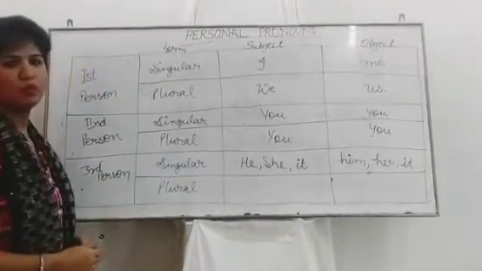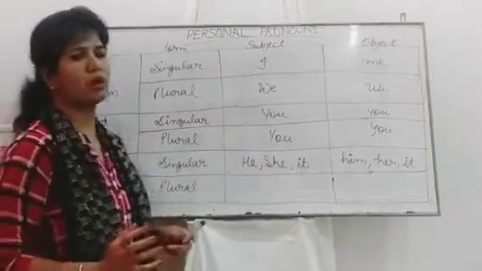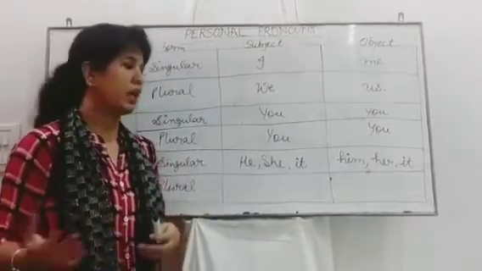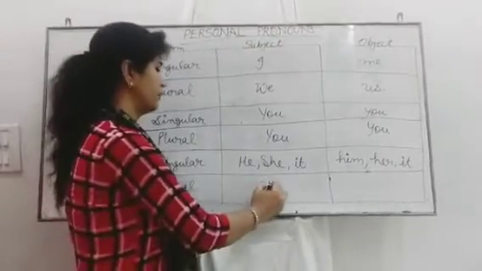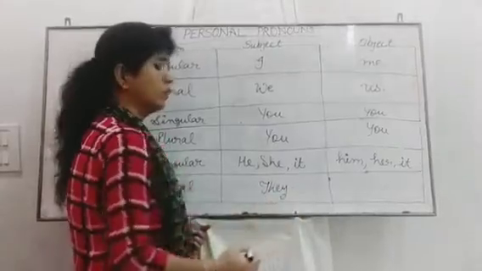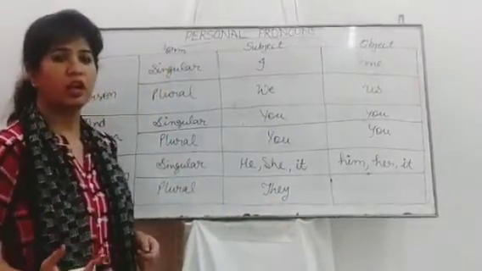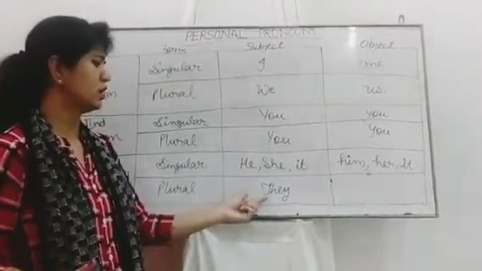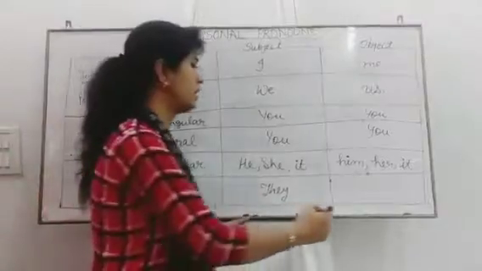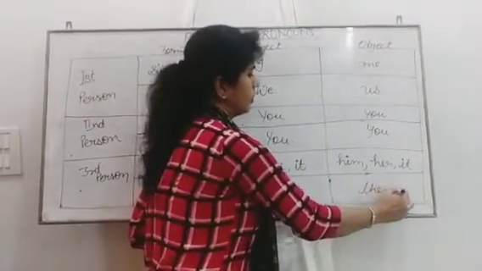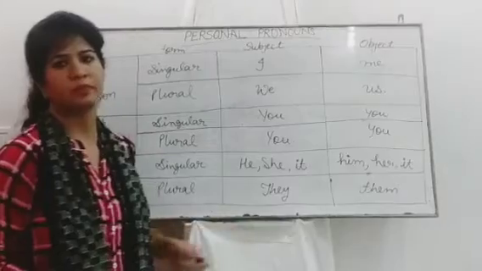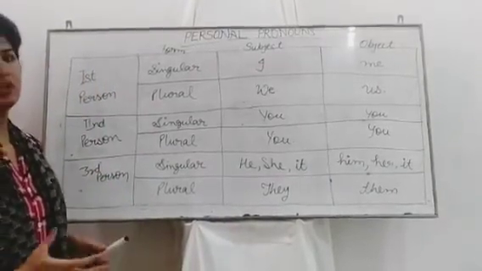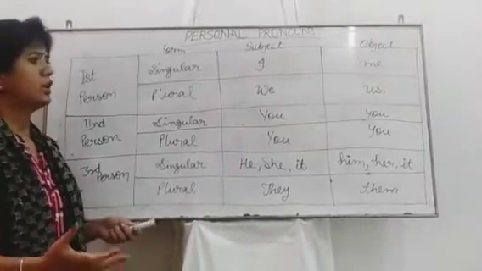Then third person plural. If we talk about many persons, more than one person, who are out of this talk, then we would use they. They are sincere persons, they are loyal, they are our neighbors, then I would use they. Alright, and for its object, I would use them.